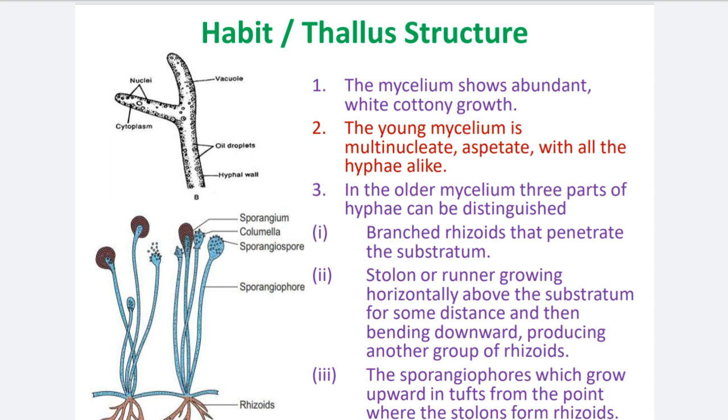The mycelium type is cenocytic. Cenocytic means a well-developed, branched, aseptate, multinucleate mycelium. So the Rhizopus mycelium is cenocytic.